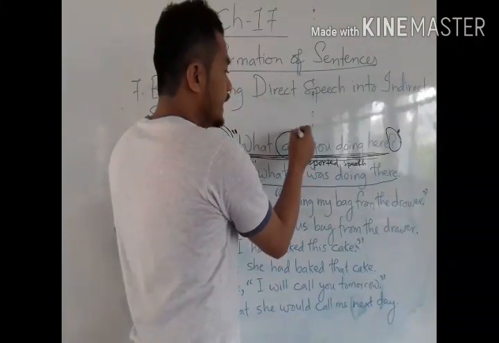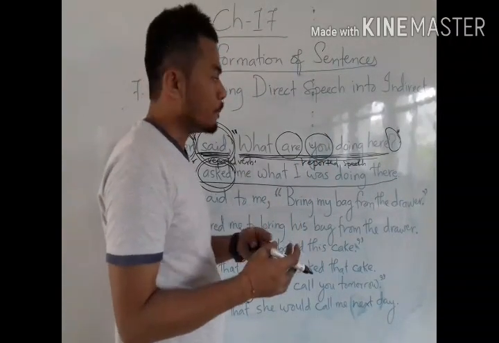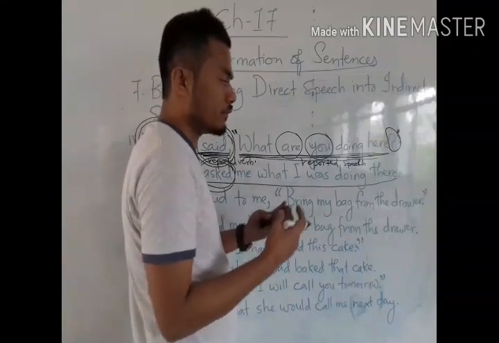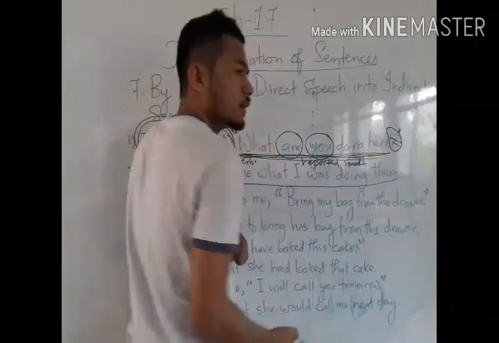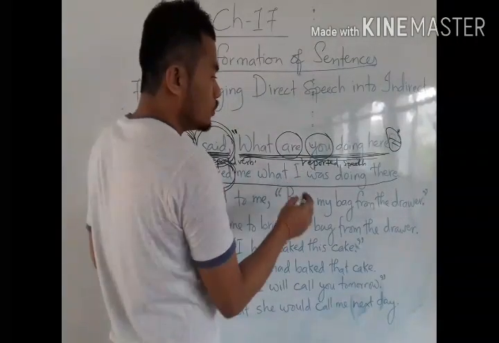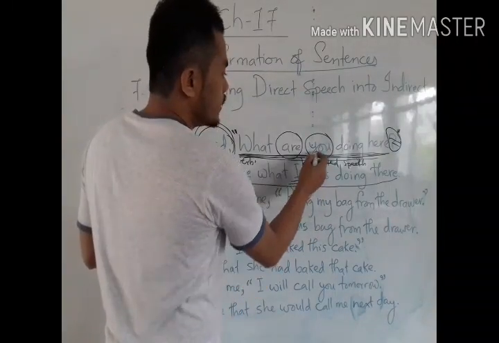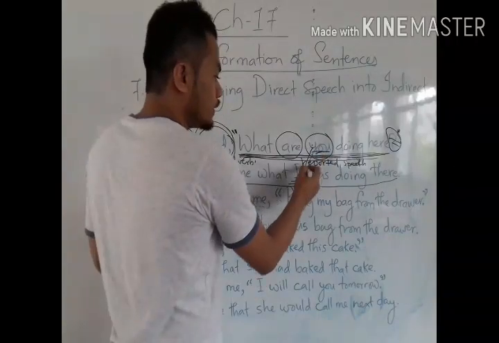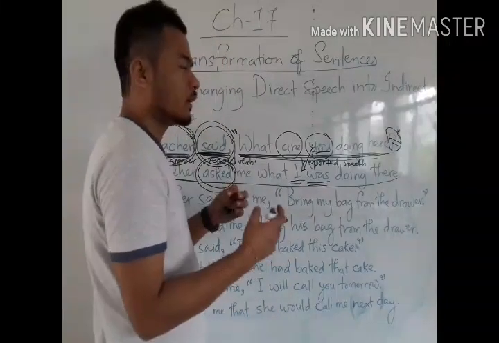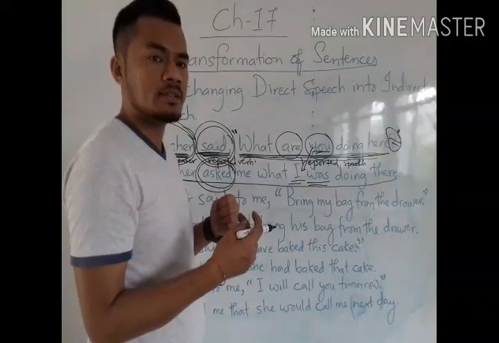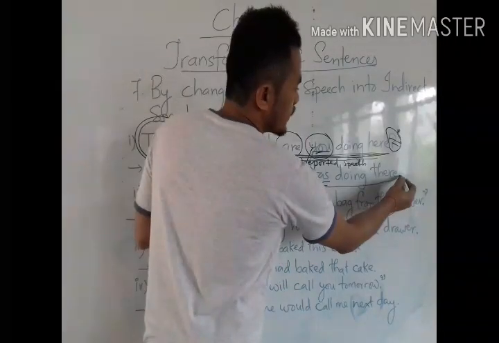See here, in an interrogative sentence, first comes the helping verb, then the subject, and then the main verb. But when we write it in indirect speech, to remove this question mark, I have to change the place of the helping verb and subject. You becomes I, since it is talking to me, so it is I, and so was doing. So here the place of subject and helping verb is changed, so the sharpness of the question also goes away, and we have to use a full stop here.